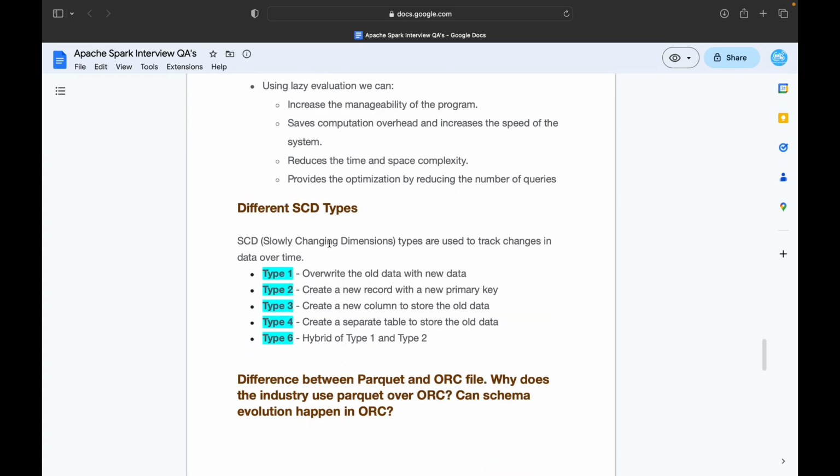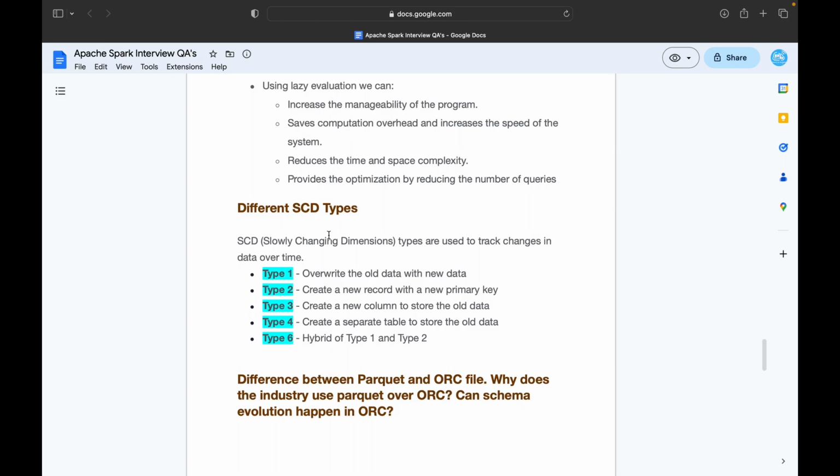The next question is, what are the different types of SCD? SCD stands for slowly changing dimensions. In this video we are not going to explore what a slowly changing dimension is. Instead, we will understand the different types of SCDs. Basically, there are 6 types.